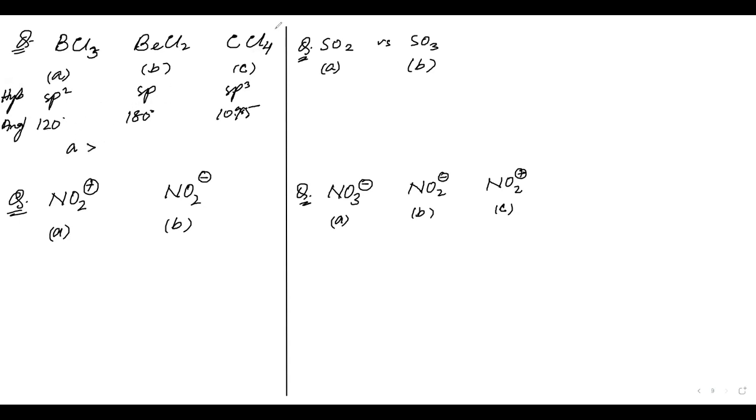So we can say that the smallest is CCl4, that is C, and then BCl3, and then BeCl2. CAB.